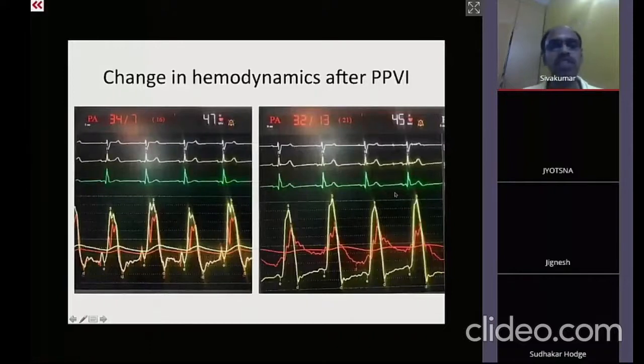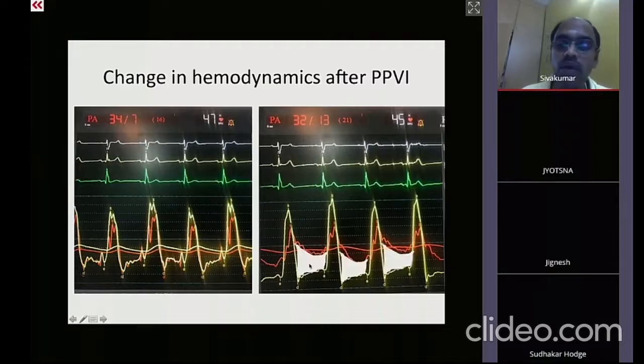Now, what changes in the hemodynamics? Originally, this is the pulmonary artery pressure shown in orange and the RV pressure shown in yellow. The pulmonary artery pressure was almost ventricularized. You can see that in the pulmonary artery pressure, there is no diastolic gradient at all. The moment we put in the pulmonary valve, the diastolic pressure in the pulmonary artery goes up.